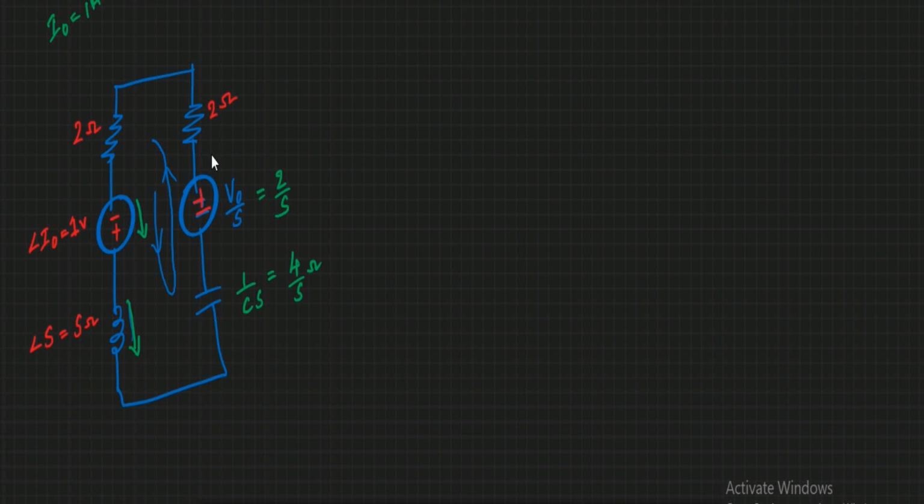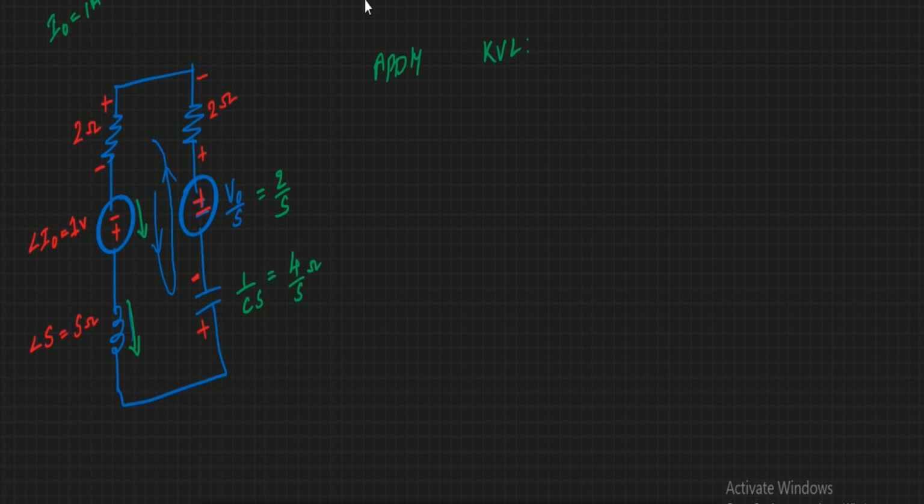Now let us apply KVL to this circuit. By applying KVL, we mark the polarities according to the direction in which the current is flowing, plus and minus, and here it is 1 by Cs, plus and minus.